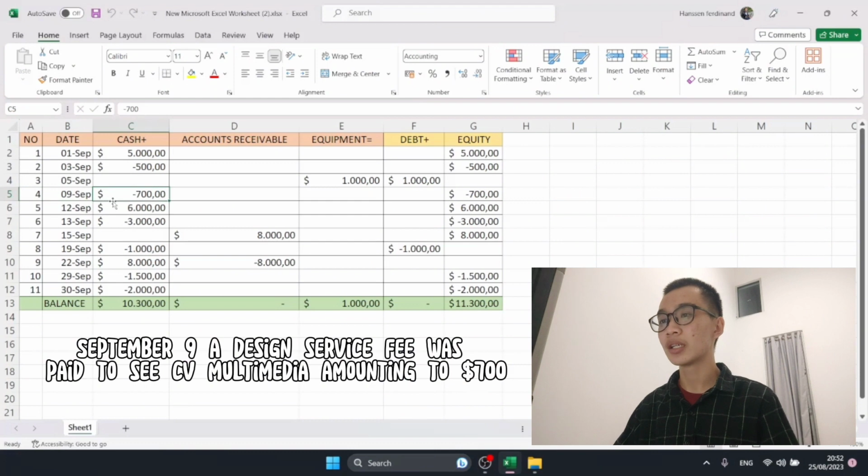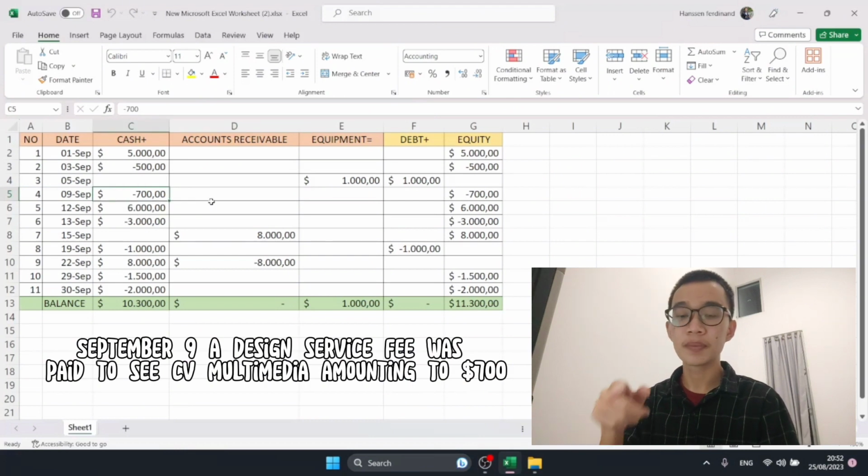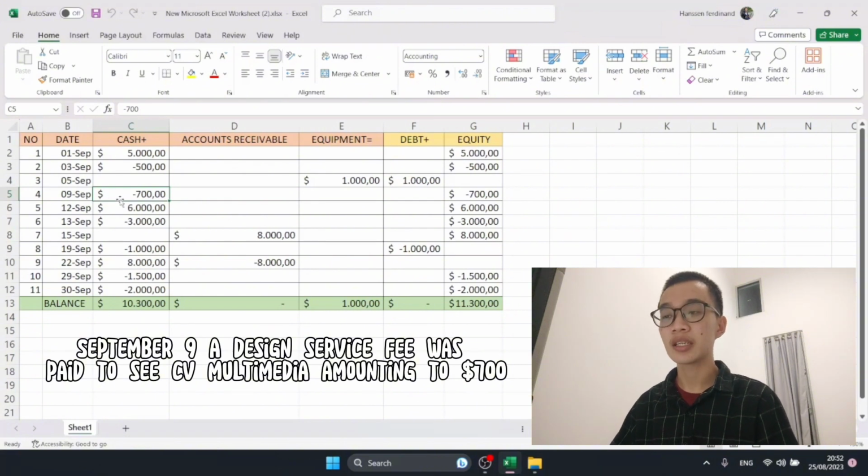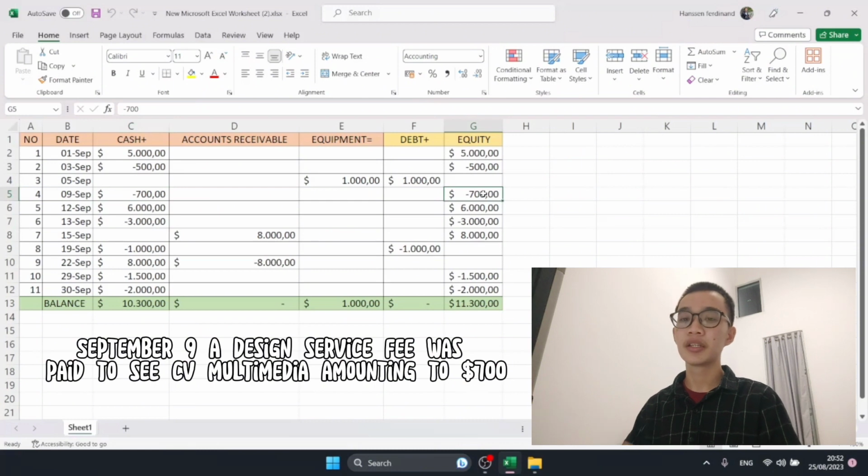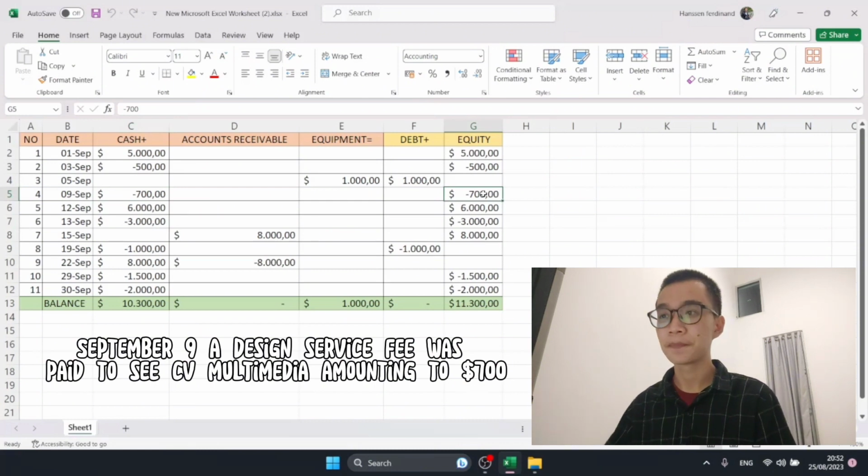Jadi ada yang membuka jasa desain dan kita menggunakannya, and the cost is $700. So it says the fee was paid, and that means we use our cash directly. So of course our cash is decreased by $700 and the equity is decreased by $700.